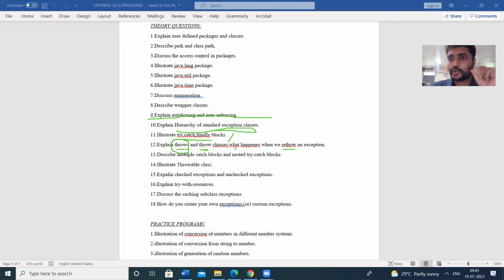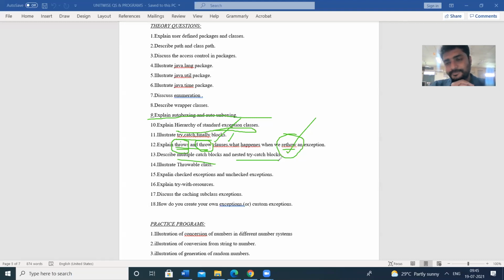Within the method, we can throw the exceptions by using the throw keyword. So within the method we use throw, while in the method header we use throws. There is a difference between throws and throw. The rethrow means, after throwing that exception, if you want to throw it again, then we can use the rethrow keyword.